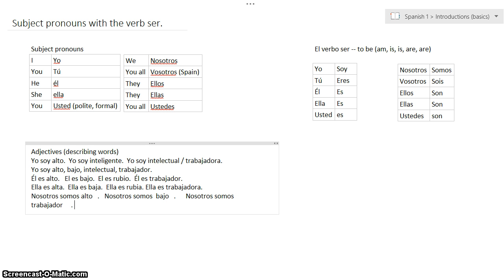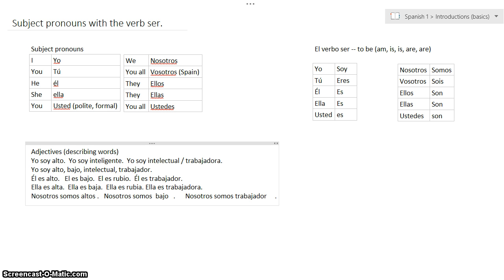All right, so what am I doing? We are. So we know it is plural. Somos is the verb form that goes with nosotros. Because this noun is plural, we've got to make sure that the adjective that goes with it also becomes plural. I'm going to take that alto, and because I'm talking about we, plural, I'm going to add an S to that adjective.